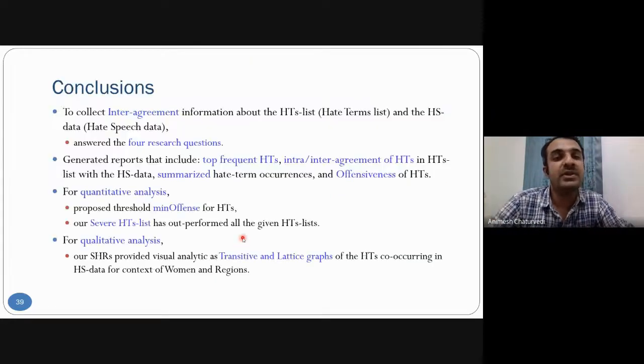Then conclusion: we generated inter-agreement information. We answered four research questions. We generated a report for top frequent hit terms, inter-agreement, and summarized the hit terms. The offensiveness value we have created for each hit term. Quantitative analysis we have done. We proposed the threshold of minimum offense. Then we generated the severe hit term list. Then qualitative analysis: we propose stable hit rules, and we did the transitive and lattice graph generation.